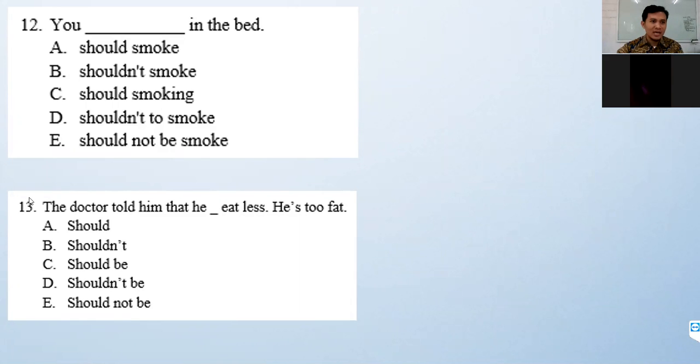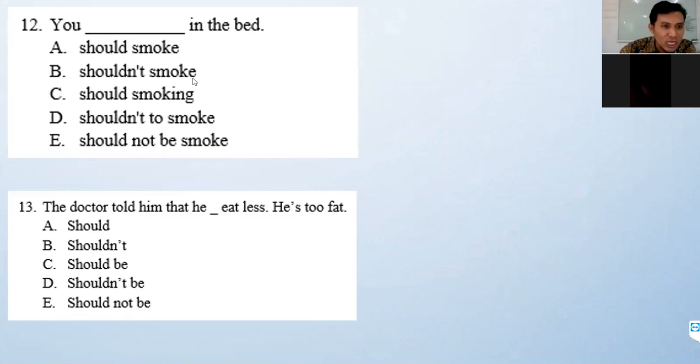But here, you blah blah in the bed. You should smoke in the bed, is it correct or not? Not correct. But the structure is okay, yeah? The structure is right, but the meaning, the instruction, is not correct. You should not do that, right? The structure is okay, it's connected with verb 1 or basic verb. So A is not correct. B, you shouldn't smoke in the bed.